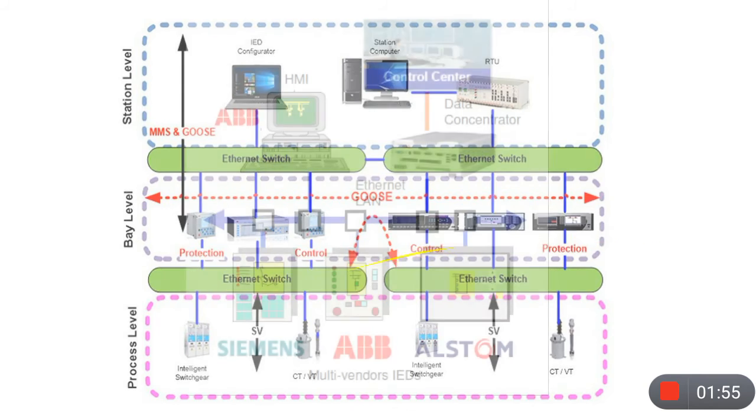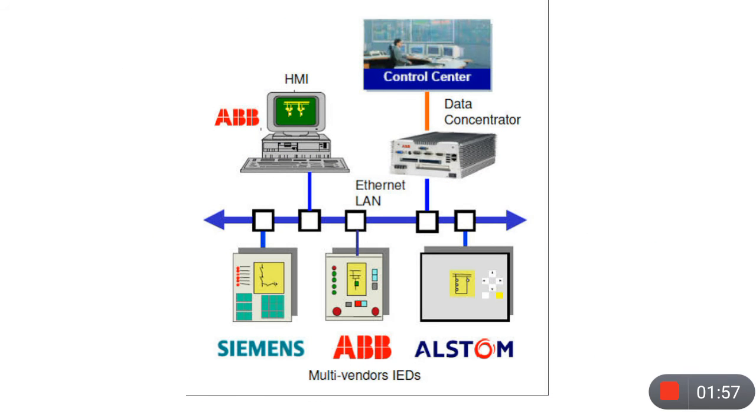Here we can see in this figure there are a lot of vendors. Multi-vendors are connected using Ethernet LAN. So this is the benefit of IEC 61850. That means multiple vendors can work together. Interoperability is possible here.